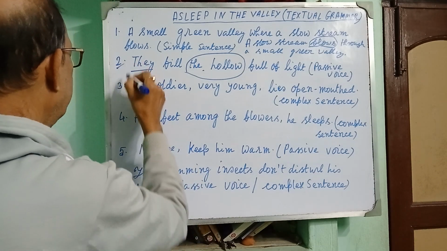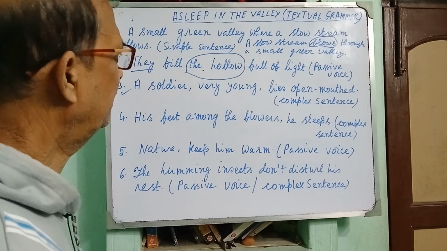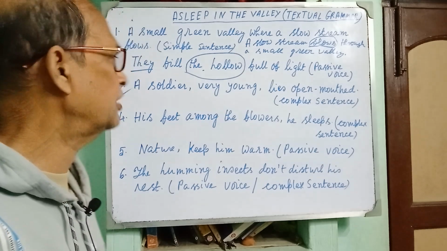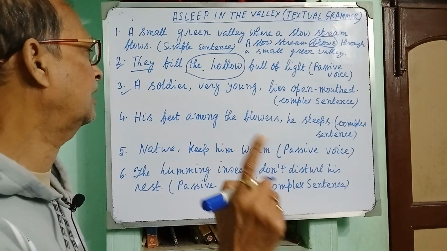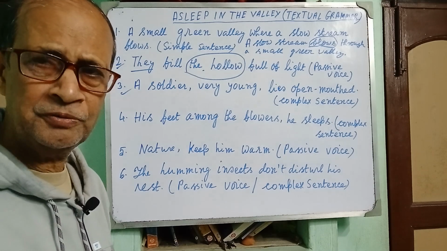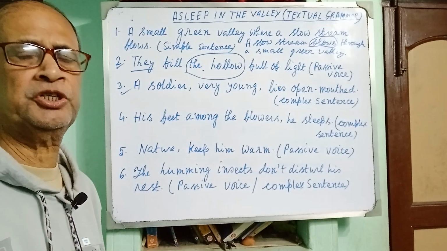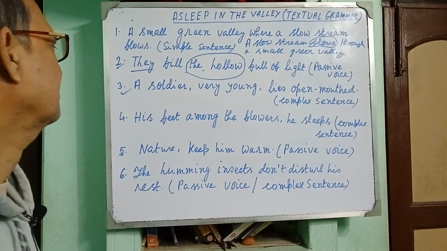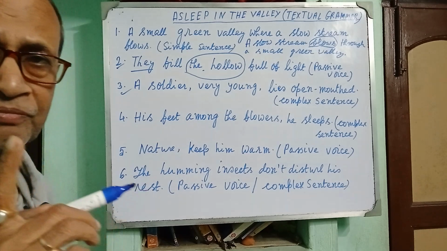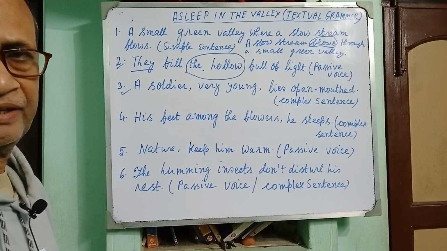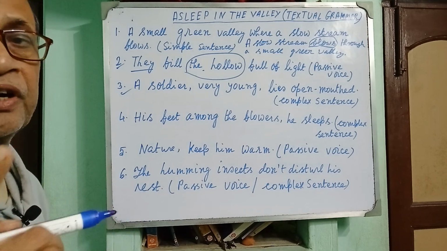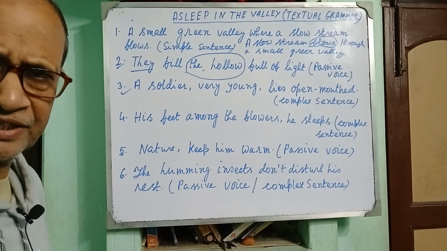Now, item number 3. A soldier very young lies open-mouthed. Turn into a complex sentence. A soldier very young lies open-mouthed. So, when you transform it into a complex sentence, you will make a complex sentence by using an adjective clause or relative clause. Very easy.